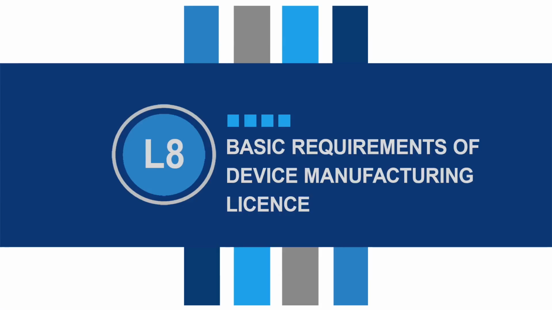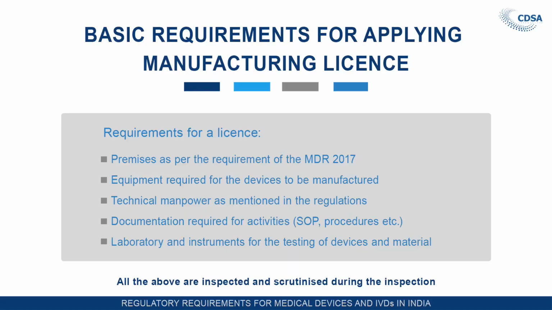Now, basic requirement for applying the manufacturing license. While applying the license to the concerned state licensing authority or the central licensing authority, the manufacturer has to fulfill the requirement as mentioned in the Medical Device Rule 2017. The facility should be in line with the quality management system as prescribed in the 5th schedule of the Medical Device Rule 2017. The equipments required for manufacturing of the particular devices to be manufactured, the technical manpower, the documentation of the activities, all the SOPs, work instructions, procedures. They have to set up the laboratory and instruments for testing of the devices and materials.